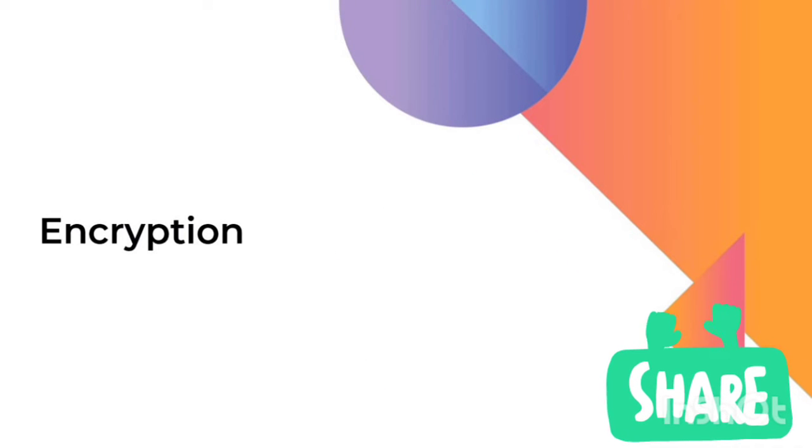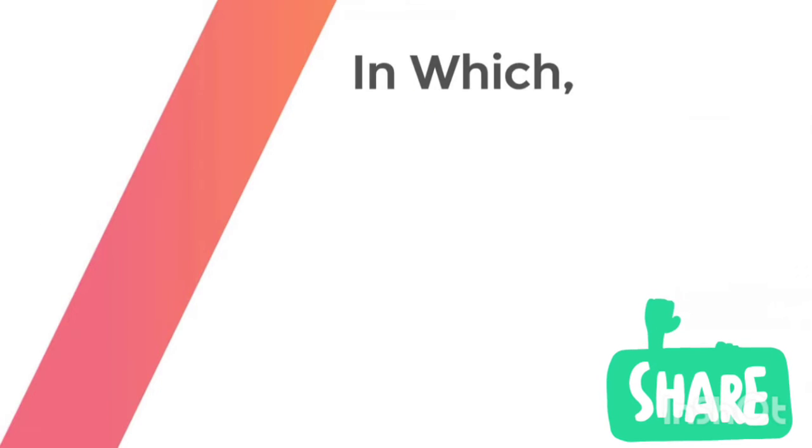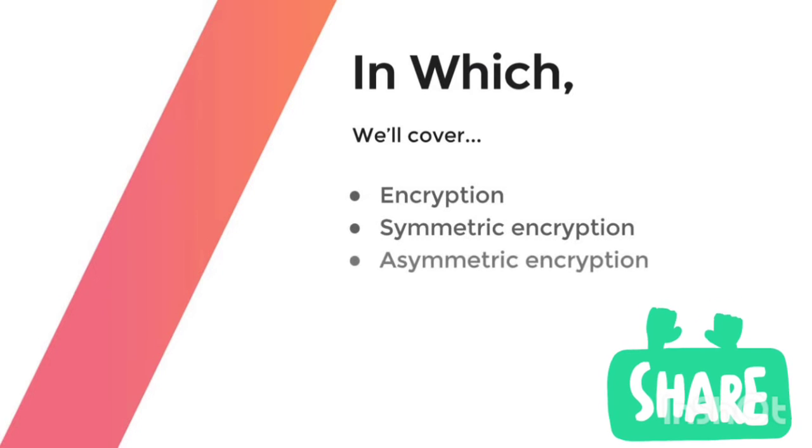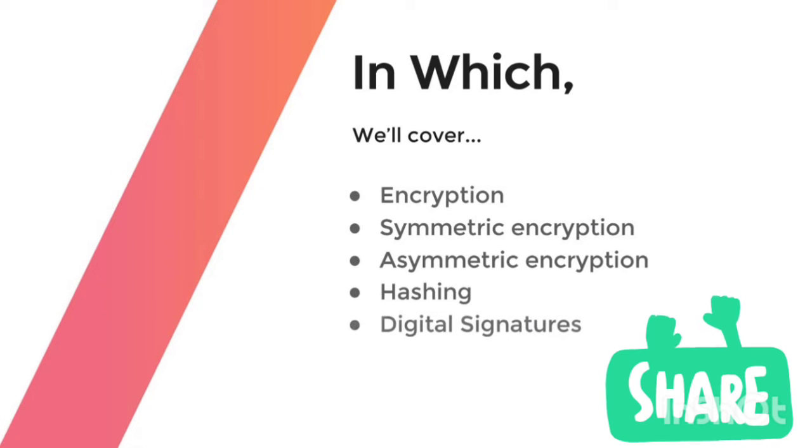In this video tutorial, we will be learning about encryption and different types of encryption techniques, in which we will cover what is encryption, two types of encryption which includes symmetric encryption and asymmetric encryption or public key cryptography. We will also see what is hashing. We will also learn about digital signature. That's it. These are the things which we are going to cover in this video tutorial. So let's get started.